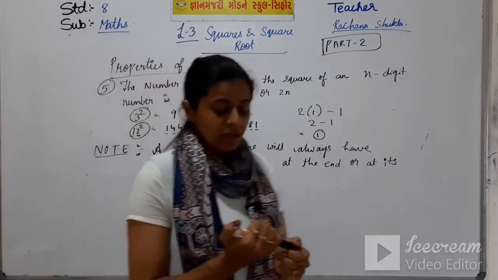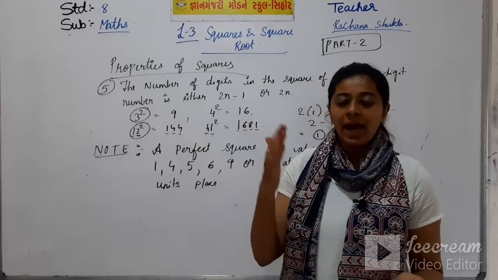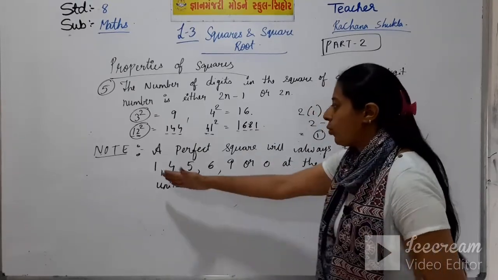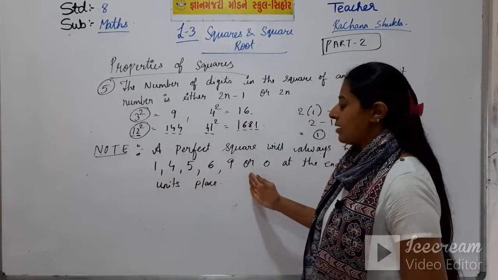See, if you take any perfect square, at the end or at the unit place, it will have either 1 or 4 or 5, 6, 9 or 0.